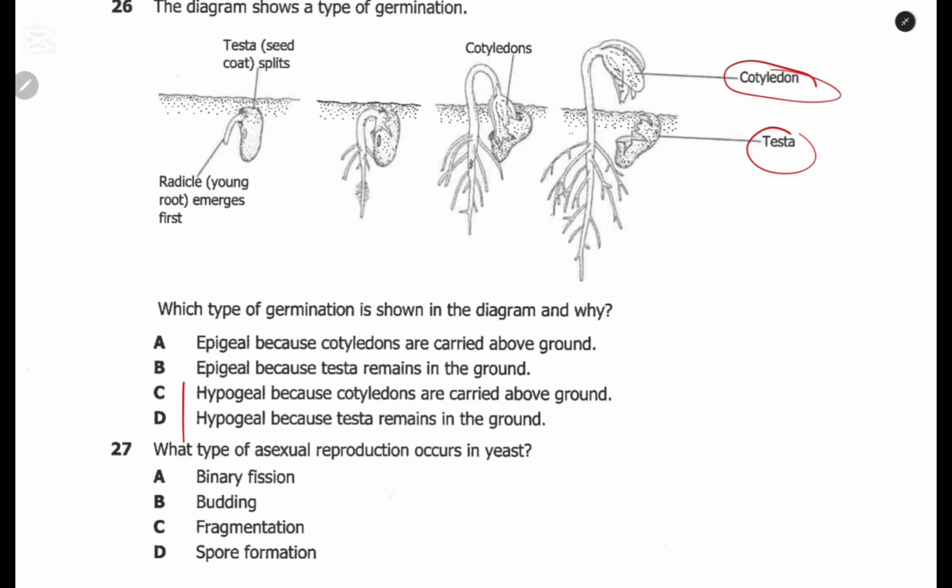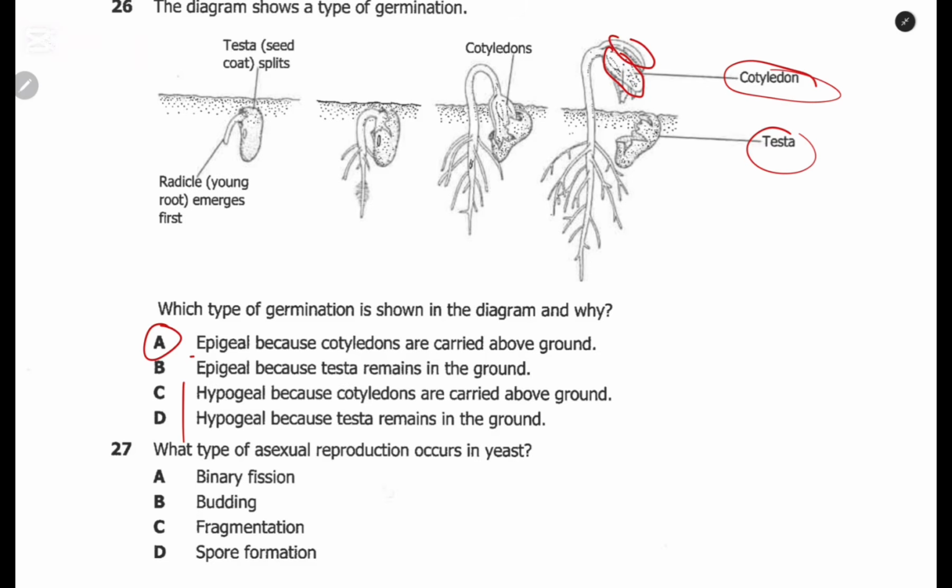Therefore, hypogeal, we cancel C and D, we go for A and B, and now let us look at the correct answer. It is epigeal germination, and the reason is that the cotyledons are carried out above the ground. The cotyledons are these, so they are carried above the ground, and that is why it is epigeal germination.